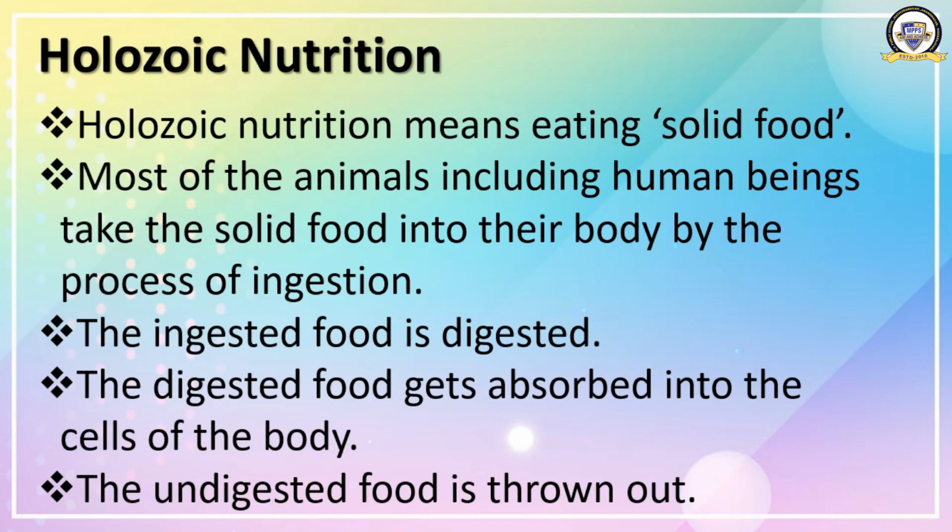At last, the food is egested. E-G-E-S-T-E-D, egested. What do you mean by egestion? It is the undigested and unabsorbed part of the food that is thrown out of the body. That process is known as egestion. Okay, clear? Ingestion, digestion, absorption, assimilation and egestion.